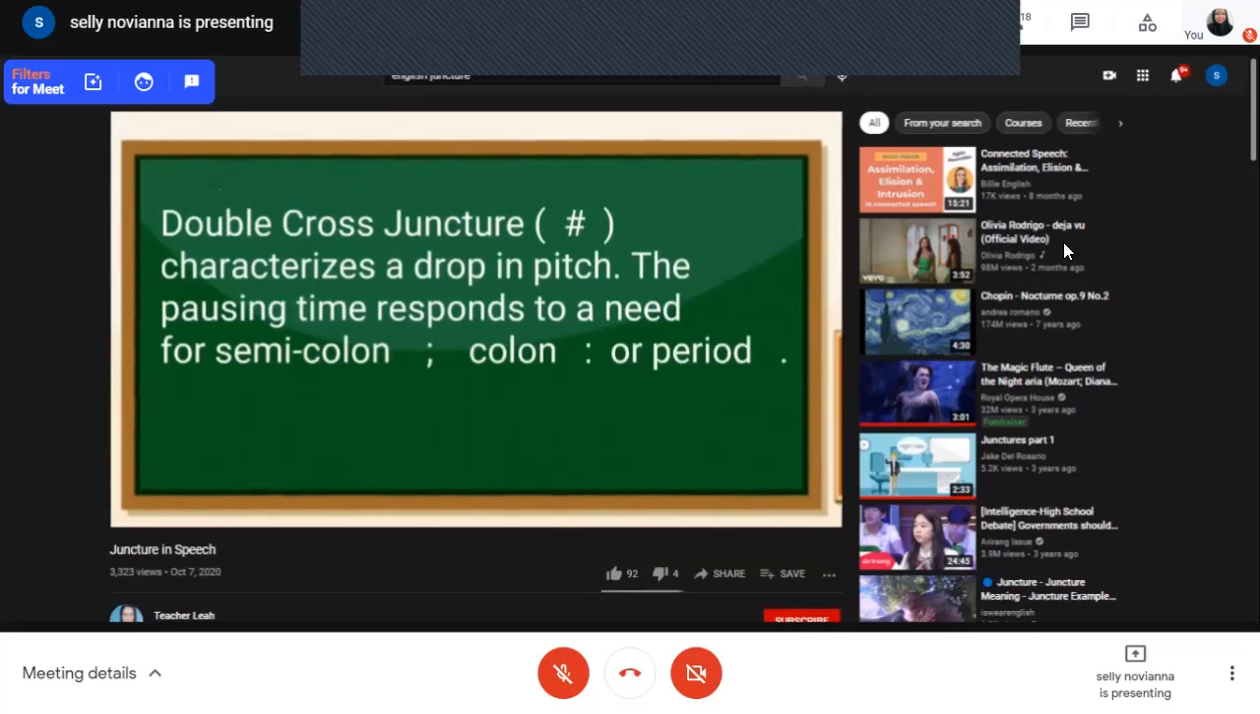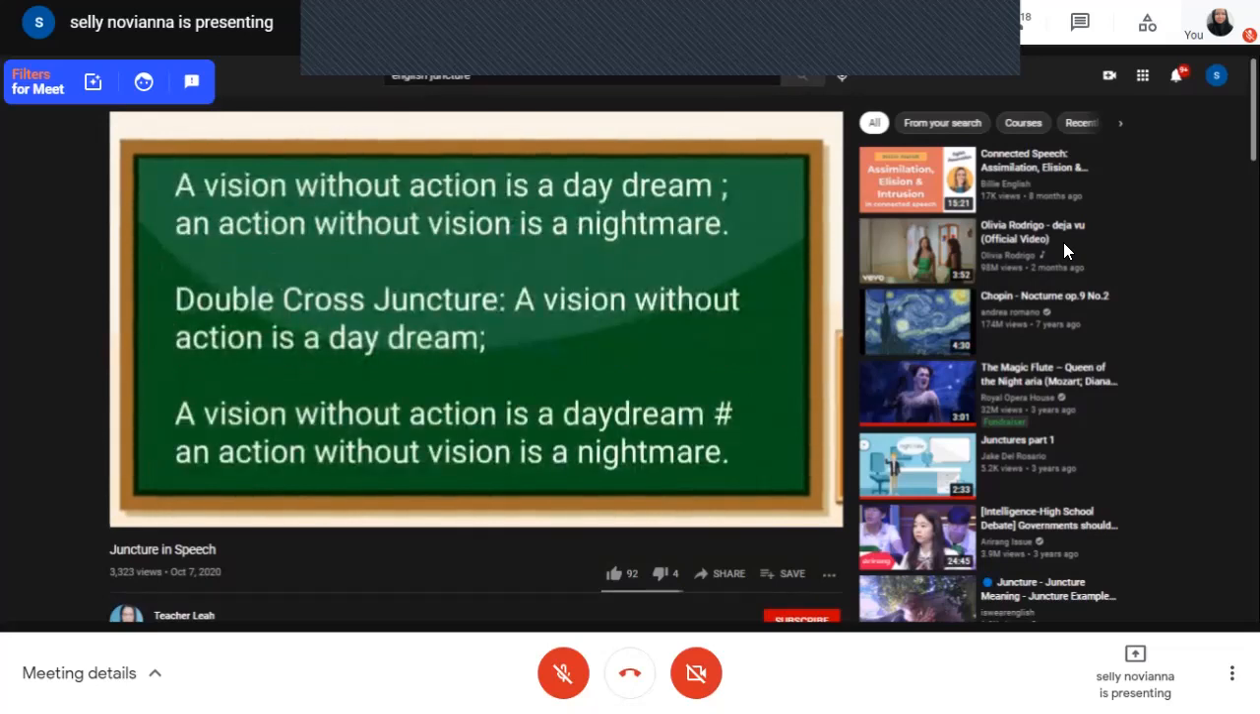The last symbol in juncture, we have double cross juncture. Double cross juncture characterizes a drop in pitch. The pausing time responds to a need for semicolon, colon, or period. For example, a vision without action is a daydream; an action without vision is a nightmare.